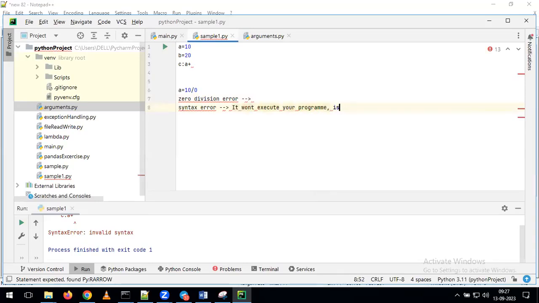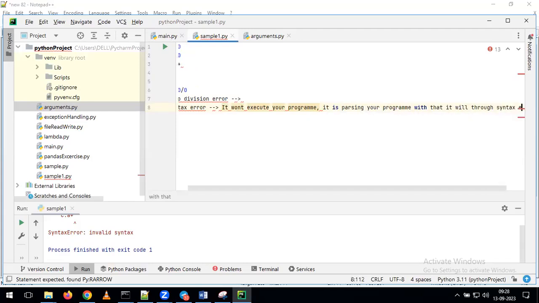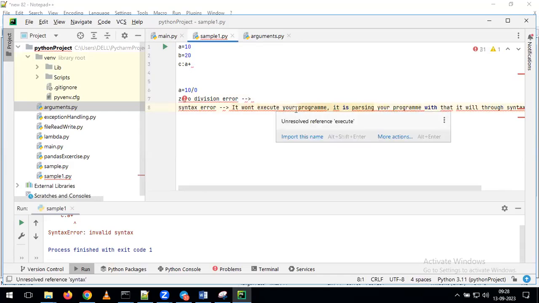It is parsing your program. With that, it will throw syntax errors. So what is going to happen here as part of a syntax error? It is not executing your program at all. So first step, what will happen?